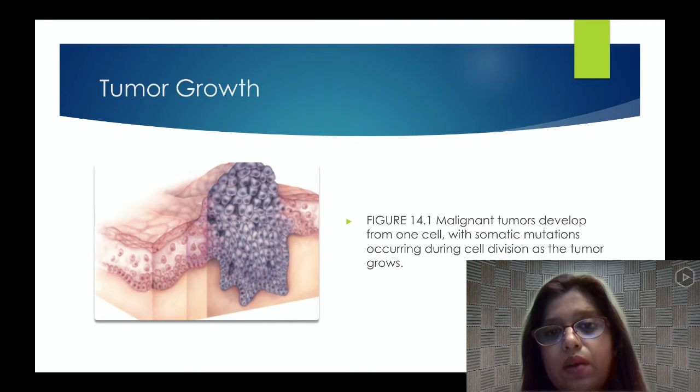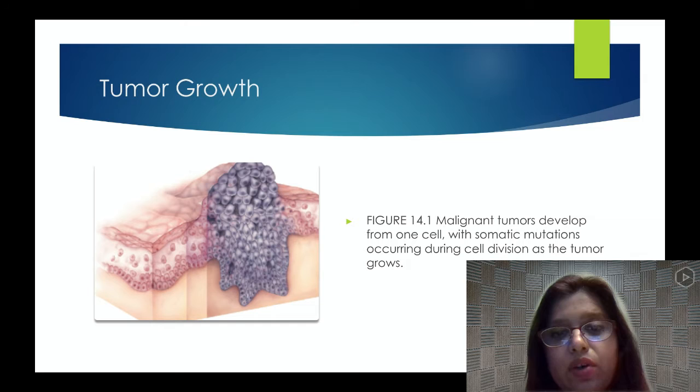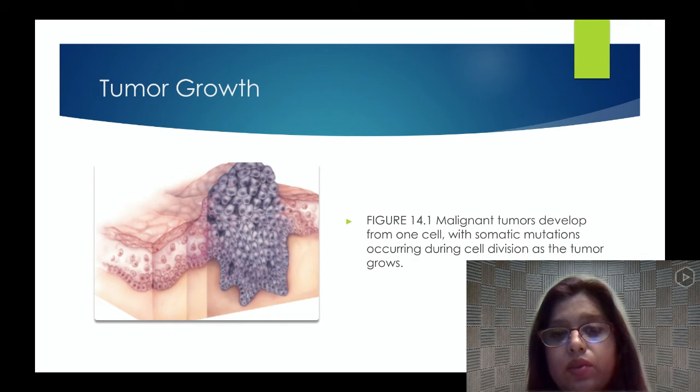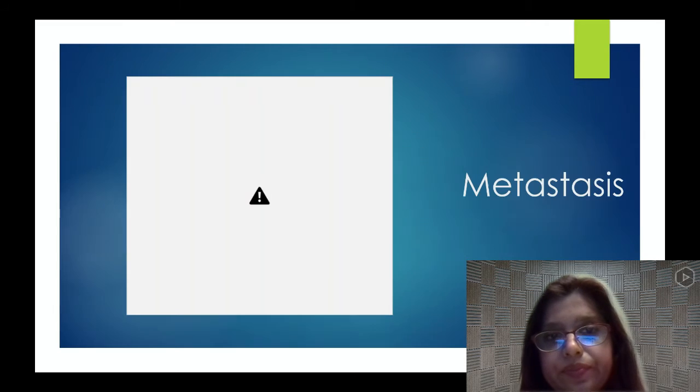Tumor growth. If you look at this picture, you see those cells, the blue cells, are all grown, with abnormal growth. Those cells are not even normal. They lose their regular normal life, and you just see abnormal functions, abnormal growth, and that is called tumor formation, malignant tumor formation.